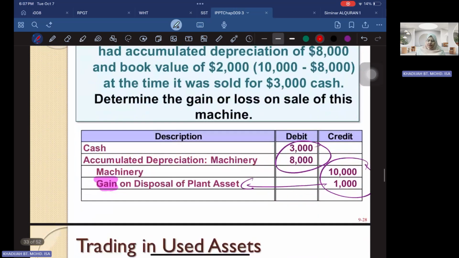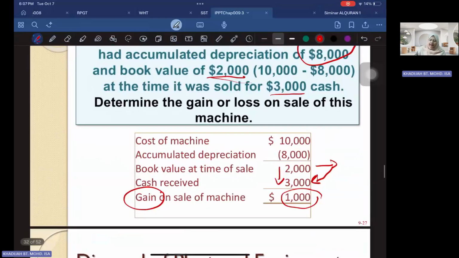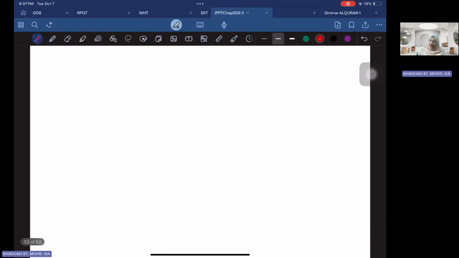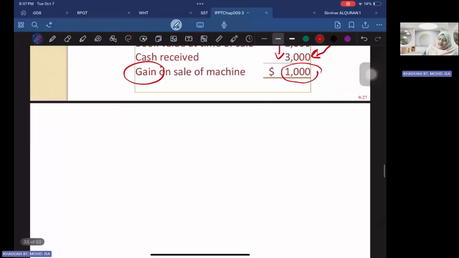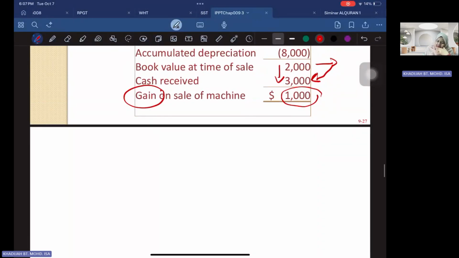But if you were to put that into an account, how do you record this transaction? You know that you will have a debit. Let me check that. You will have a debit.